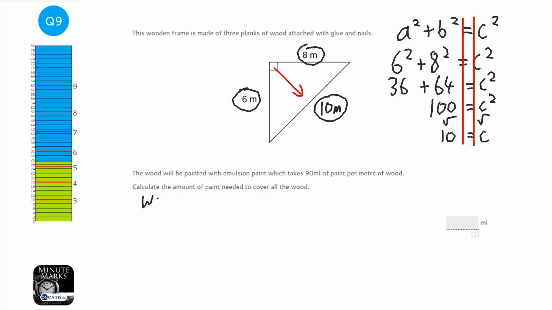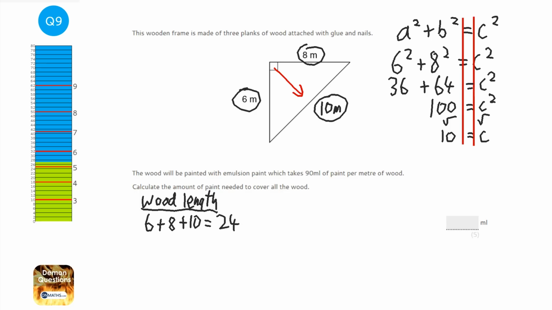So I'm going to say to the examiner wood length or something. Always try and describe to the examiner what you're doing. So we're going to do 6 plus 8 plus 10. So 6 plus 8 is 14 plus 10 is 24. Okay. And then to work out the amount of paint required, I need to do 24 because we've got 24 meters of wood times 90 because it's 90 milliliters per meter.